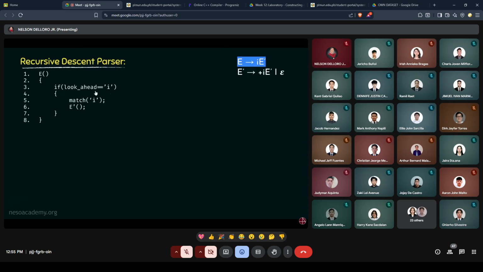Now lookahead is actually a variable which will be keeping track of the input stream. Within this if block, we have another function called match which has the argument I. This procedure actually mirrors this I in this production rule. After this procedure match, as you can see, we are calling another procedure, that is E dash, which basically mirrors the implementation of E dash in this production rule.